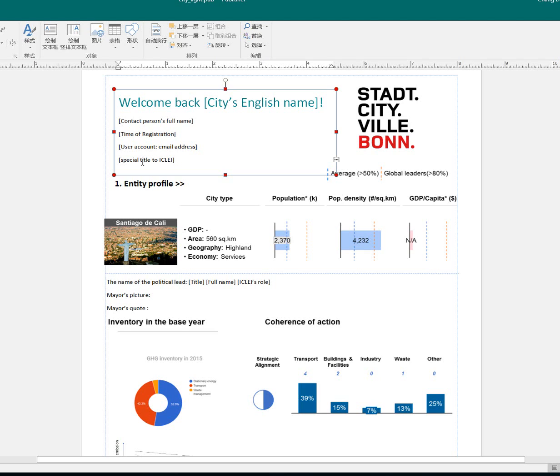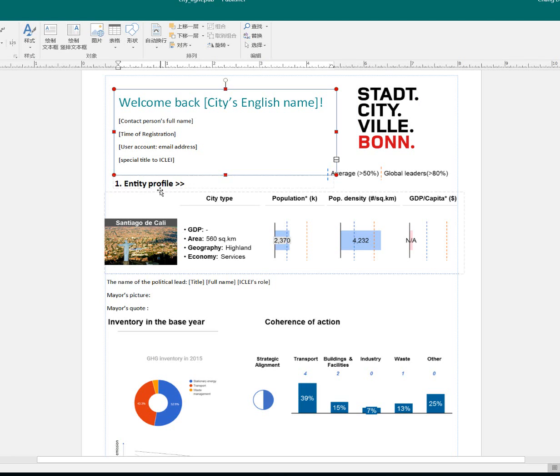But please leave the space for this information. Beside it is the city's logo. When a city did not submit a logo, please leave it empty, so that it is very obvious for the city that it needs to update something.